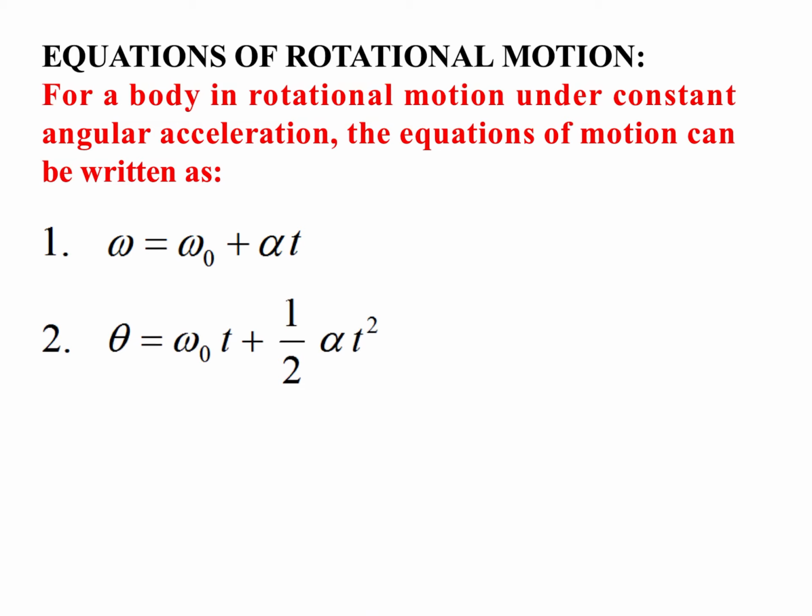This is the second one. Theta is equal to omega naught t plus half alpha t square, where theta is the angular displacement and all other symbols are the same. And the third one, omega square minus omega naught square is equal to 2 alpha theta. Omega is the final angular velocity and omega naught is the initial angular velocity. Alpha is the angular acceleration that must be constant and t is the time taken to change the velocity from omega naught to omega.